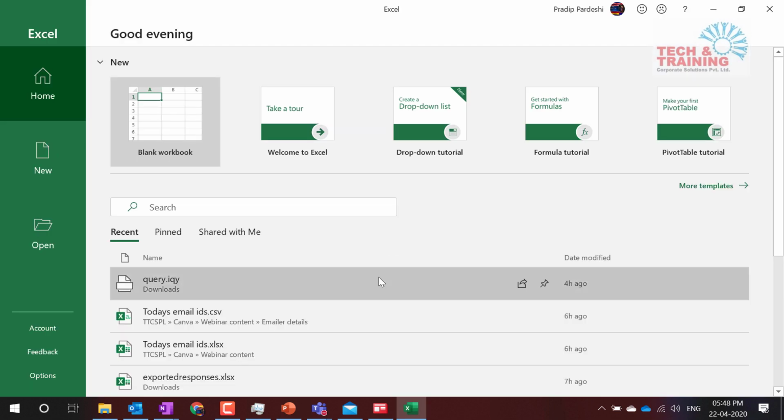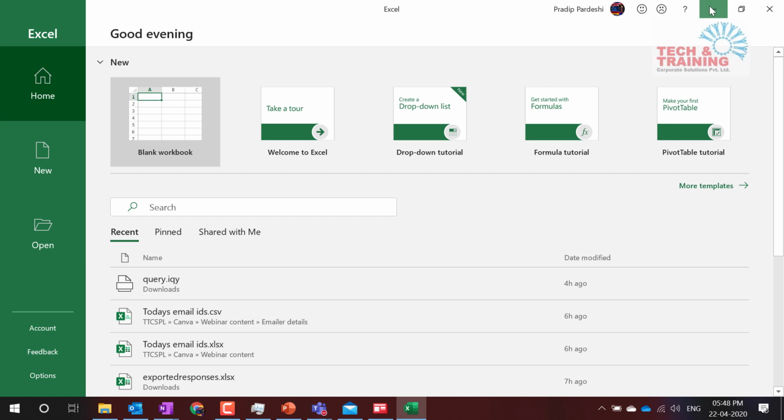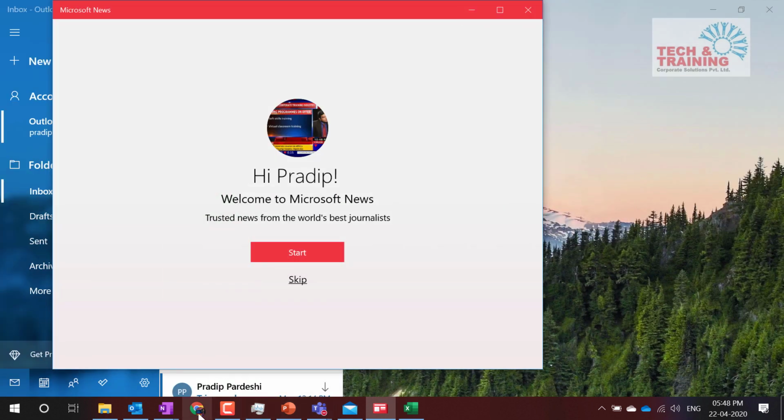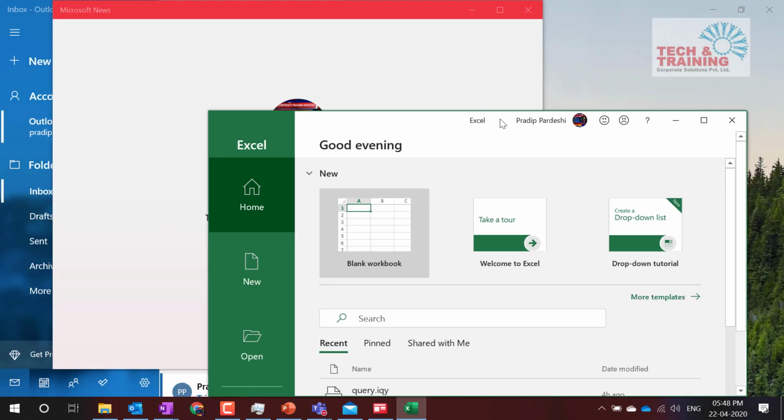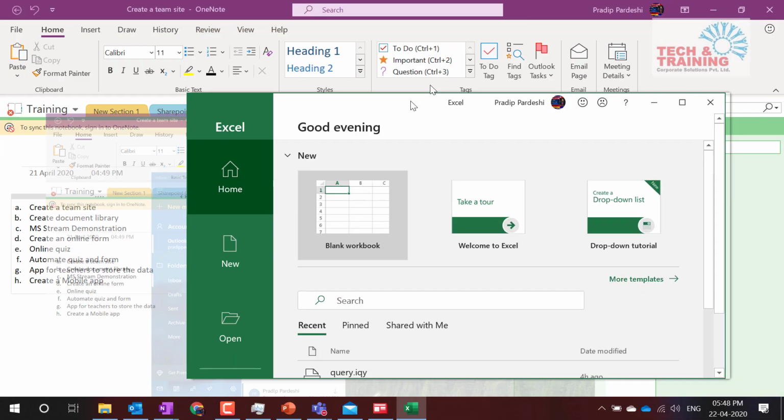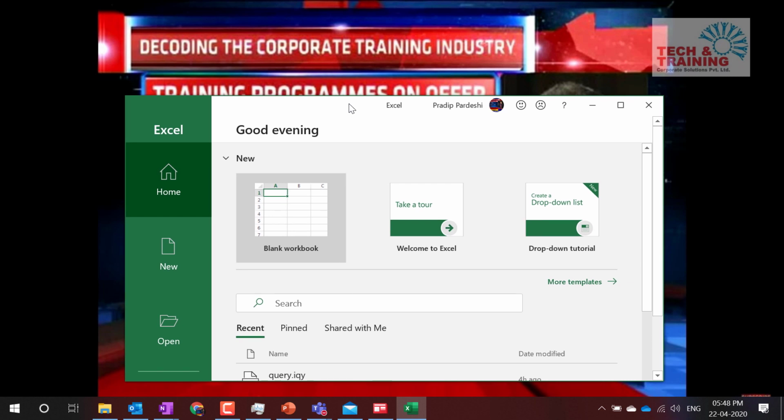Now at the moment, what I do is I have to minimize all those things. Multiple times I have to minimize. So let me show you something which is very simple. Can you see all the screens which are open in the background? If I shake the screen like this, see, all the background applications get minimized automatically. Let's see that once again.